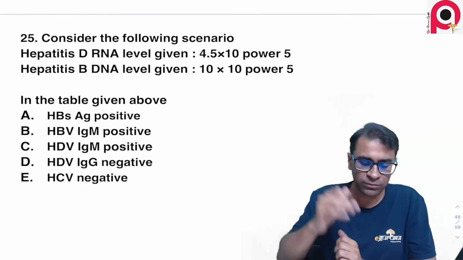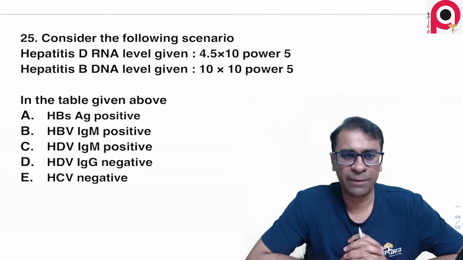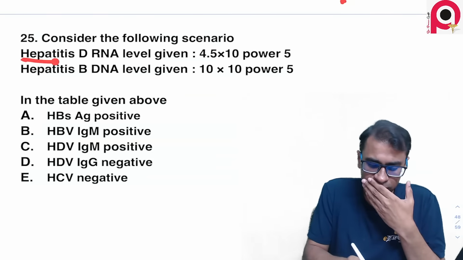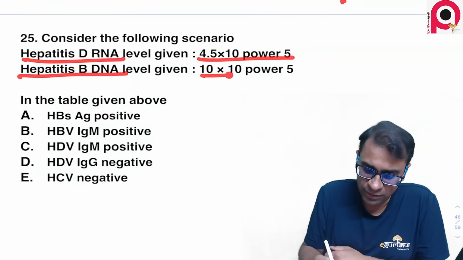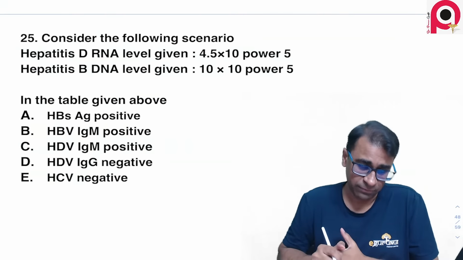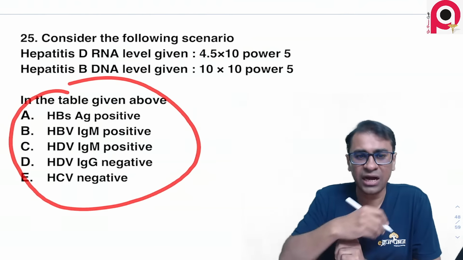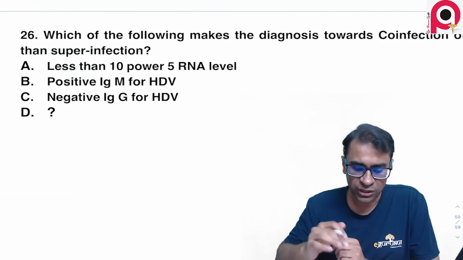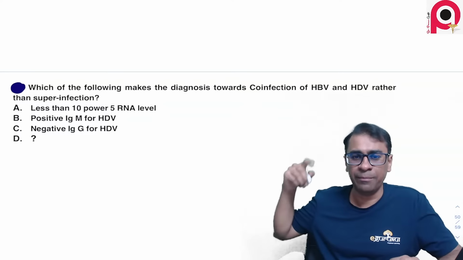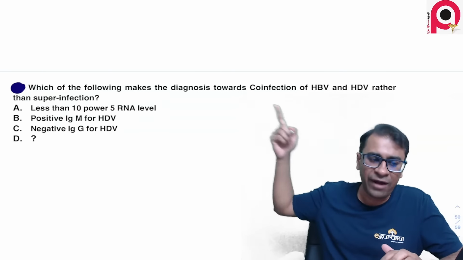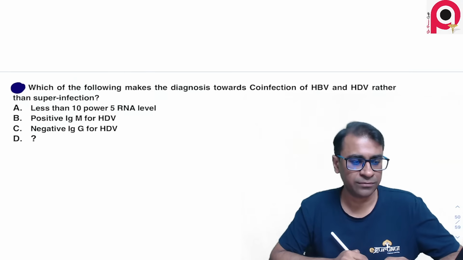Now, this is one more question. It's not exactly a pathological question, but I think I can explain what is happening here. So consider the following scenario. A patient has HDV and HBV. Both of them have a high load of the DNA and RNA. Now, these are the conditions given here. And now the question is asking you, which of the following makes the diagnosis towards co-infection rather than super-infection? Super-infection.